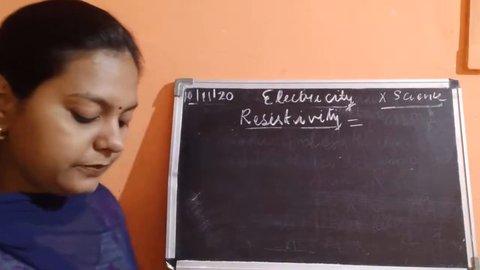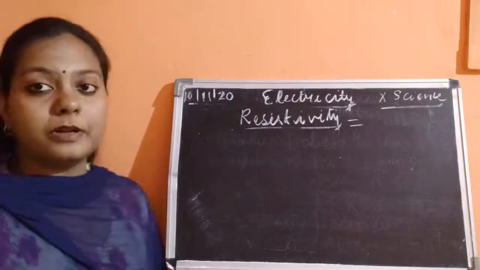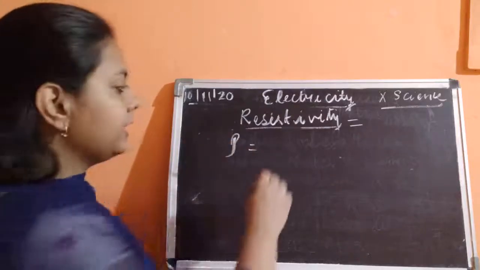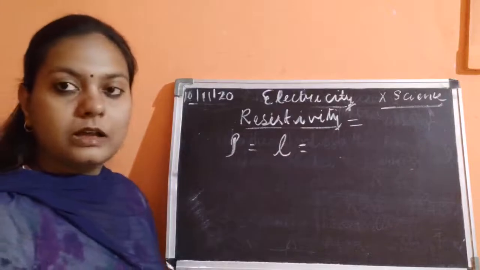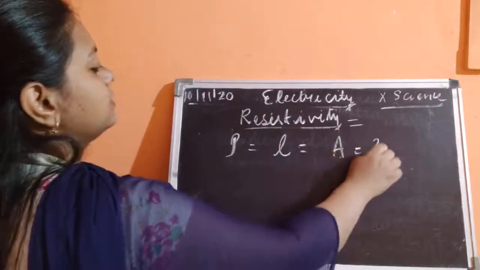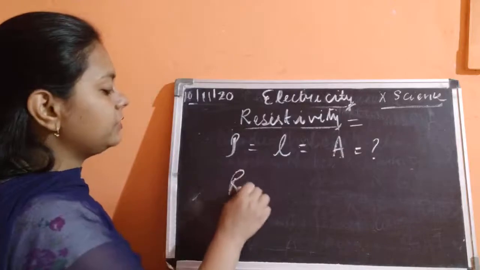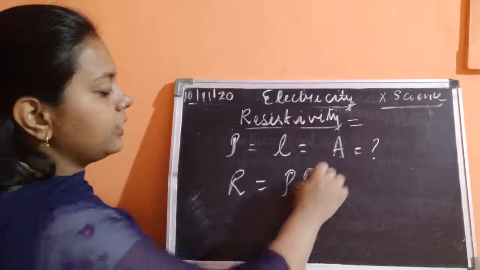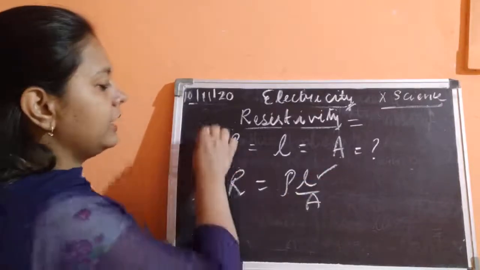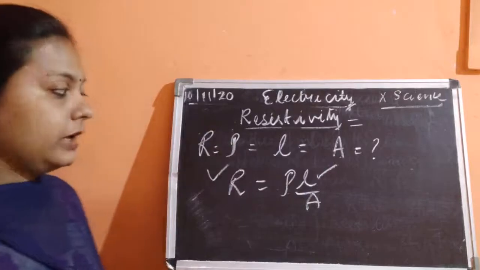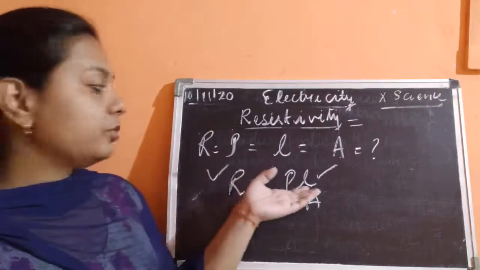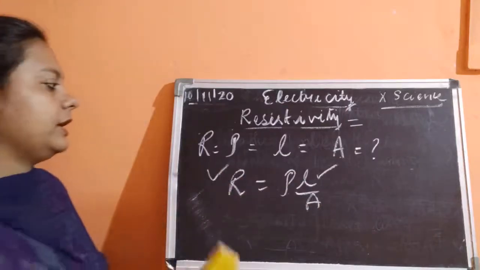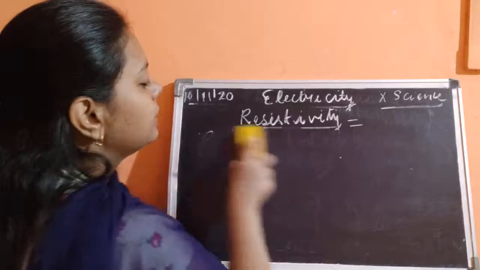Okay children, for example, if the resistivity of copper is given, the resistivity means rho is given, and length is also given, can you find out the area of cross section? Yes, because the other properties are given. We know that resistance is equal to rho L by A. If you know the resistance, the length, and the resistivity of a particular substance, you can easily find out the area of cross section because you know the three values.